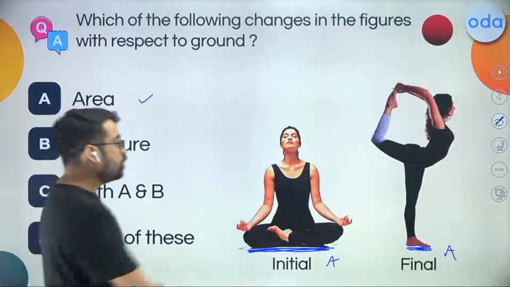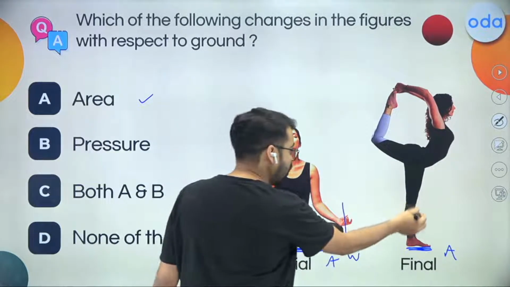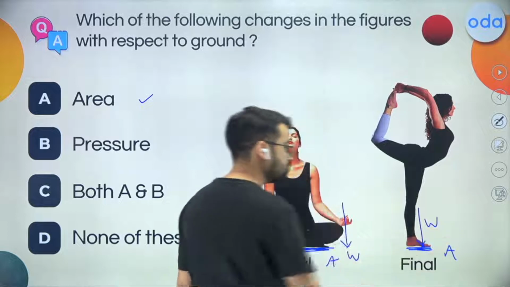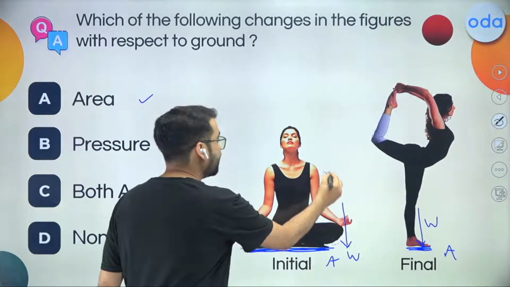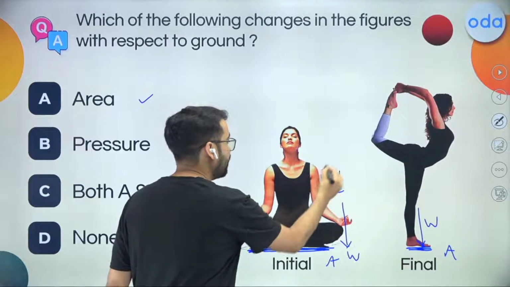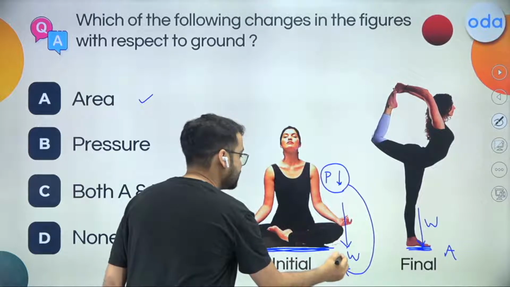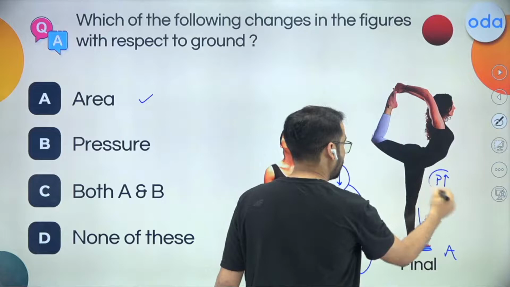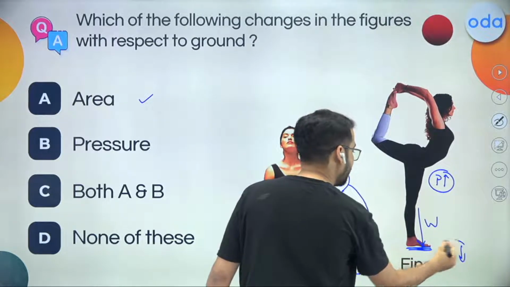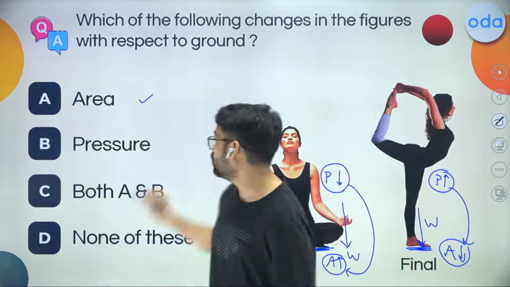And another thing, over here, the weight will go something like this. Over here also the weight will go something like this. But since the area has changed, pressure over here will be less. Why do I say pressure is less? Because I can see that area is more. And similarly, over here, pressure will be more because I can see over here, area is less. So pressure is also changing.